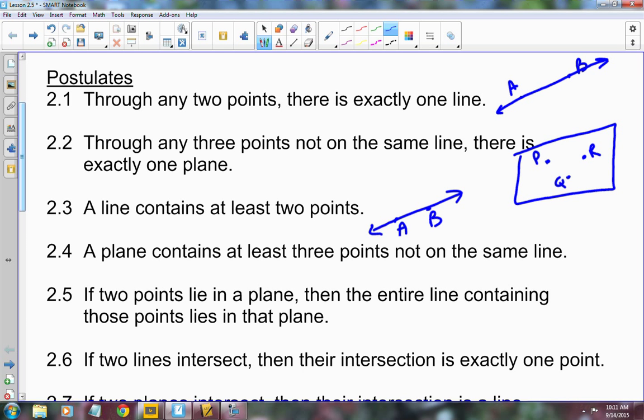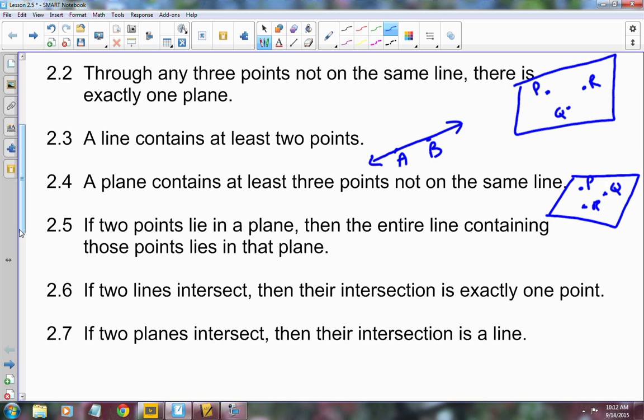And then the fourth one is very similar to the second one as well. It says a plane contains at least 3 points not on the same line. So this one starts out with the fact that you have a plane, and it says that you're going to have 3 non-collinear points on it. The second one says that if you have 3 non-collinear points, there's going to be exactly one plane. This one says if you have a plane, it's going to contain at least 3 non-collinear points. So like I said, they're kind of converse of each other there.